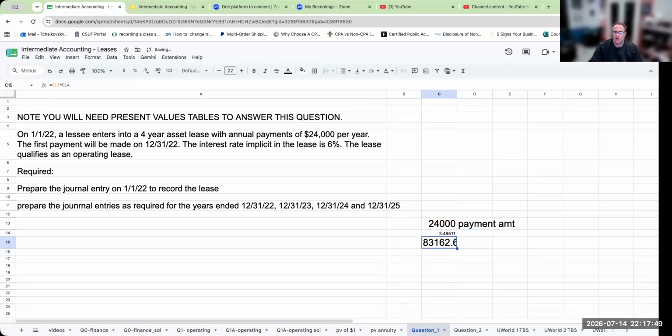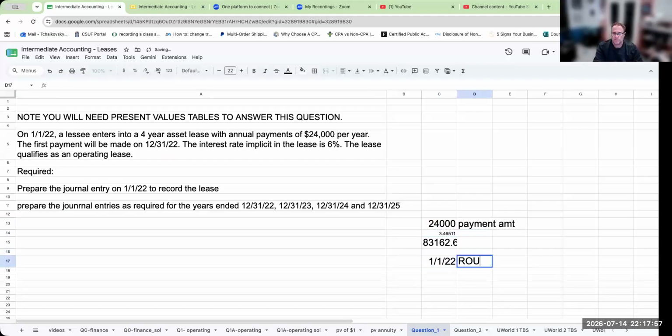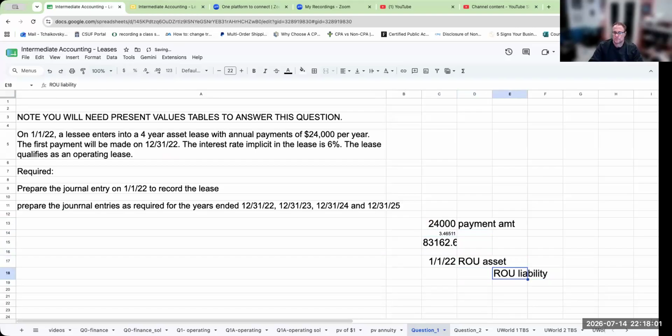So the value of this is basically the way I'm going to record the right of use asset and liability. So on 1/1/22, it's going to be right here. Okay. Now let's go ahead for fun because we need to do this anyways.